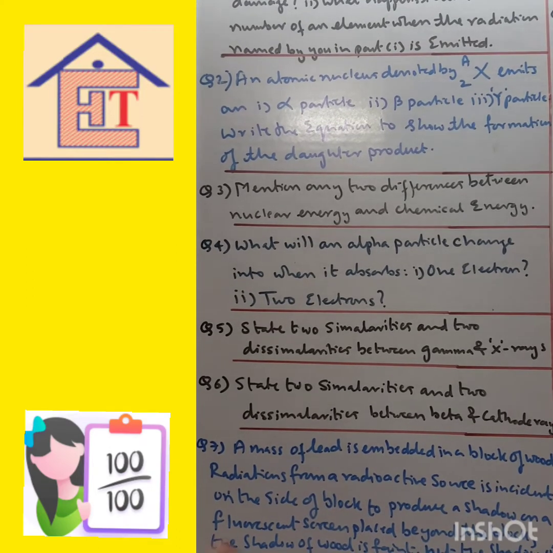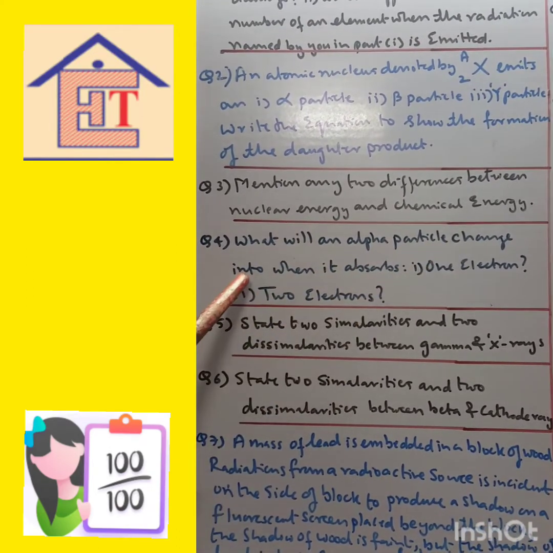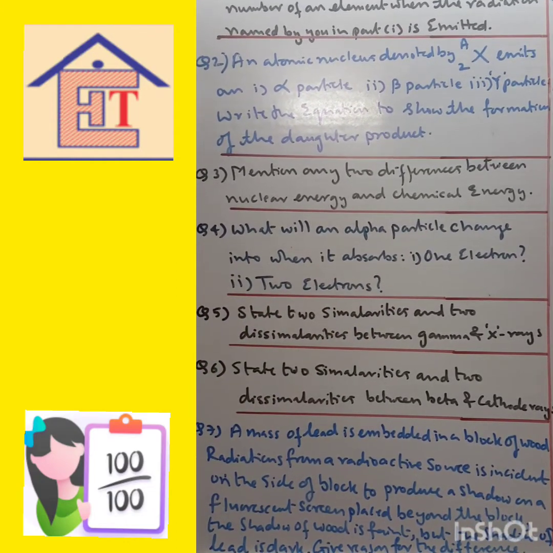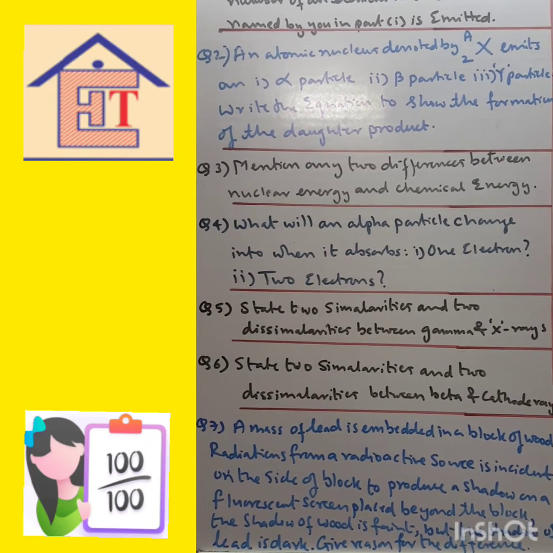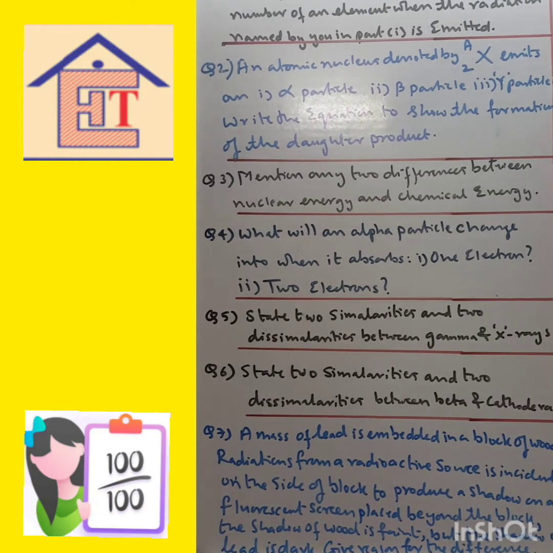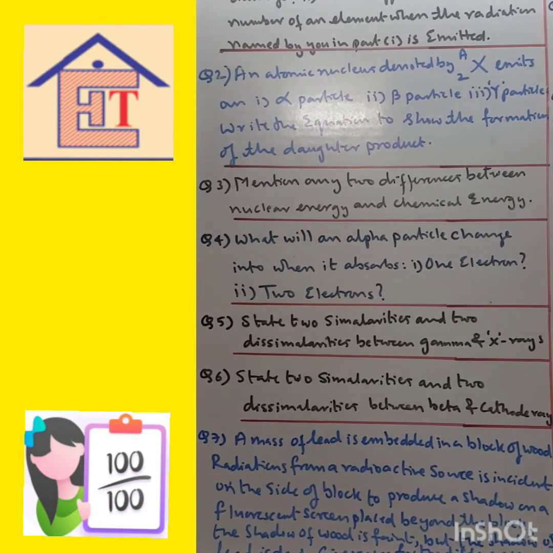Now the fourth question. What will an alpha particle change into when it absorbs one electron and two electrons? So when an alpha particle absorbs one electron, it changes to a singly ionized helium ion. And second point, if an alpha particle absorbs two electrons, it changes to a helium atom.